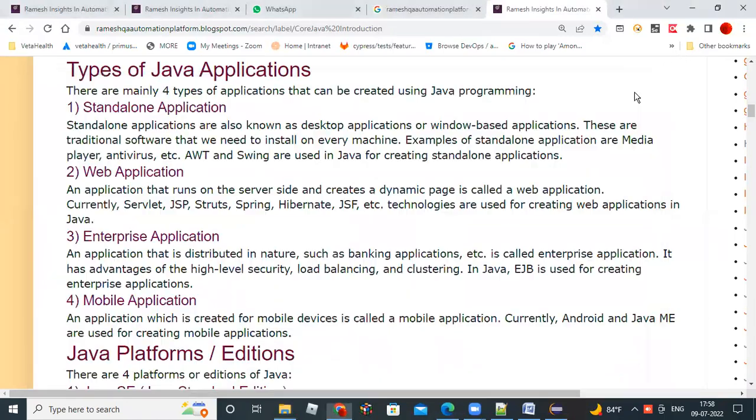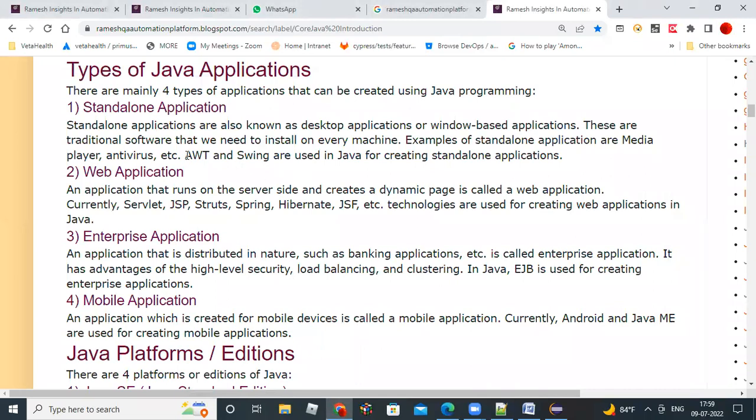Such kinds of applications are created using Java technologies. Examples of these standalone applications are media player, antivirus, Acrobat Reader. These are some of the examples. What technologies are used to develop such Windows-based applications?